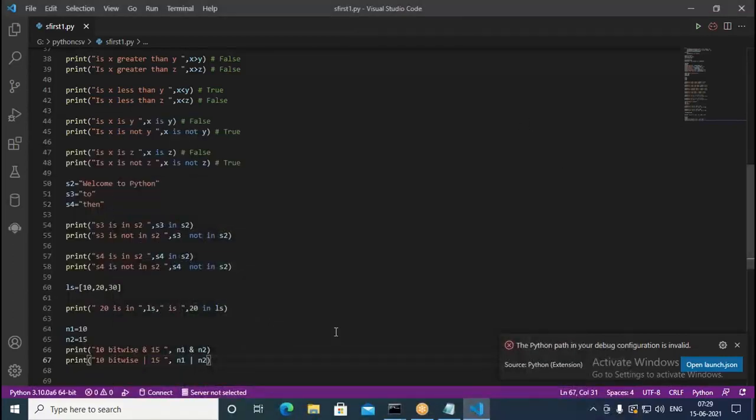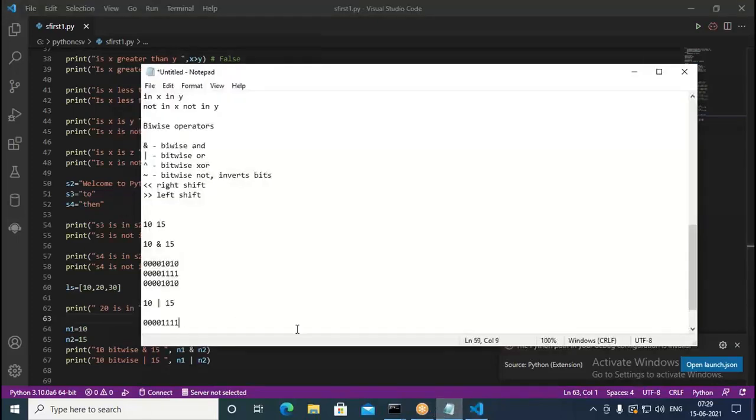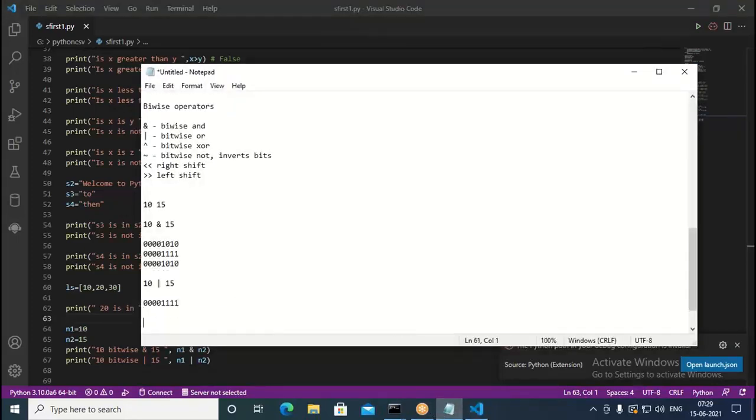Similarly, we have the XOR. XOR means either the first one or the second one, but both cannot be true. Either the first one or the second one has to be 1. In that case, it takes 1. Otherwise, it takes 0. So with XOR, when you go with 10 followed by the caret symbol and then 15, what result can we expect? 1 and 0, we get 1.